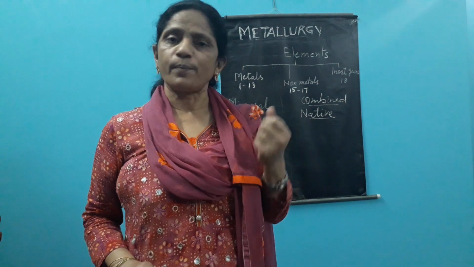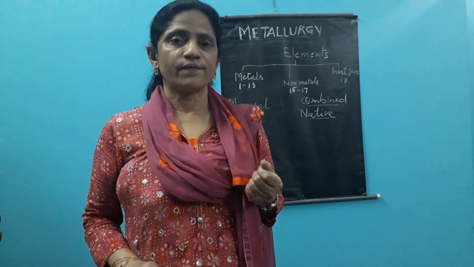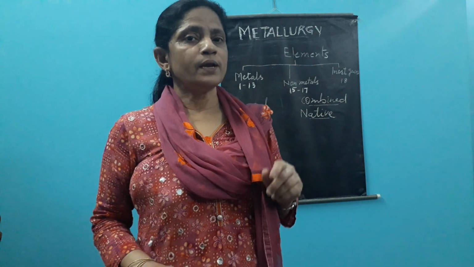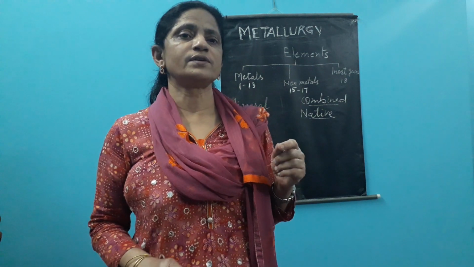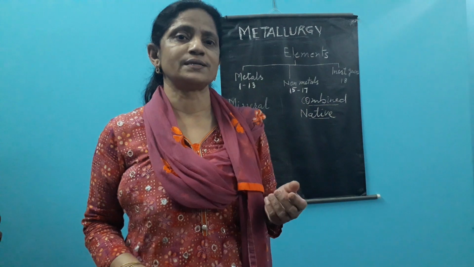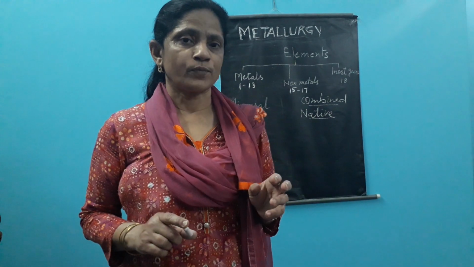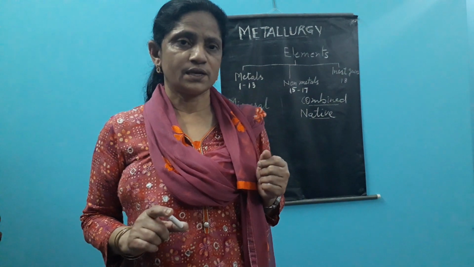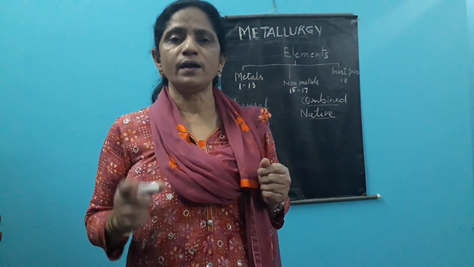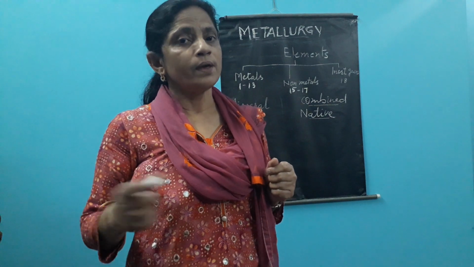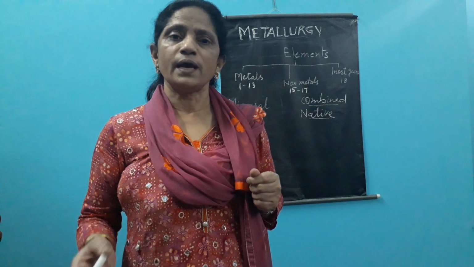Whatever we obtain from the earth crust, we give the term mineral, right? Usually people have a concept, or a myth you can say, that mineral means only the metals. No, mineral may be anything which is obtained from the earth crust. It may be a solid, a liquid, a gas, a metal, a non-metal, a compound, an element.